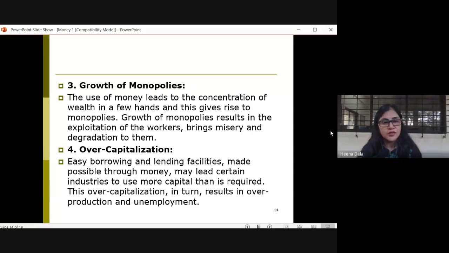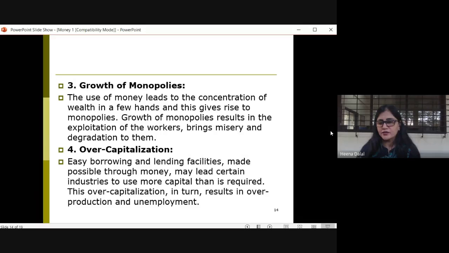The growth of monopolies results in the exploitation of the workers. So it demotivates them, and degradation is done. So too much use of money leads to growth of monopolies.